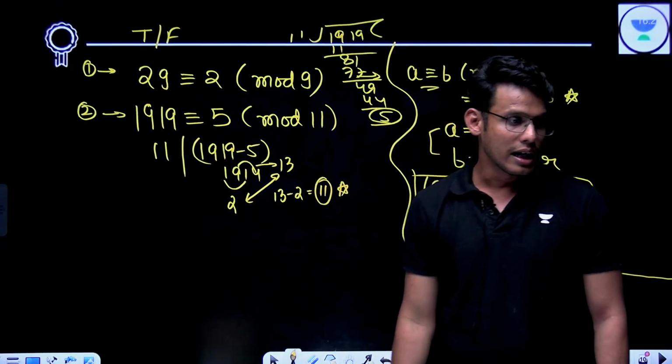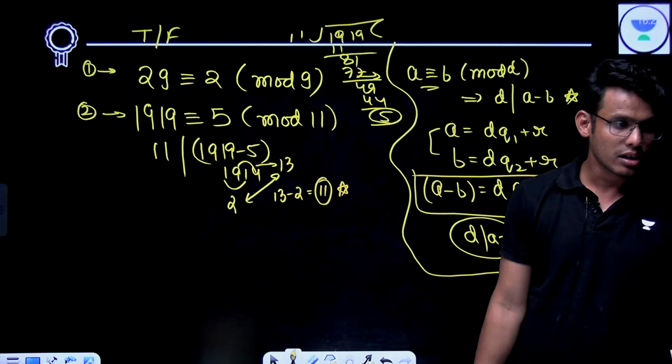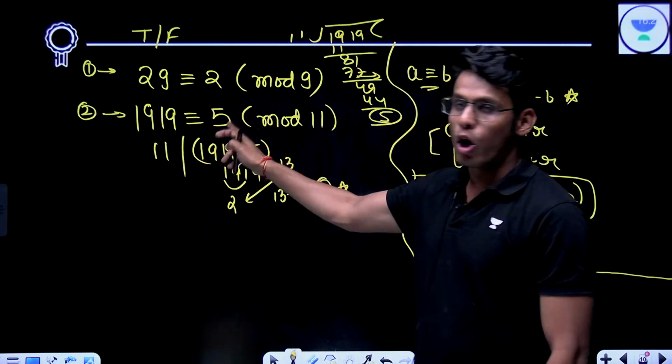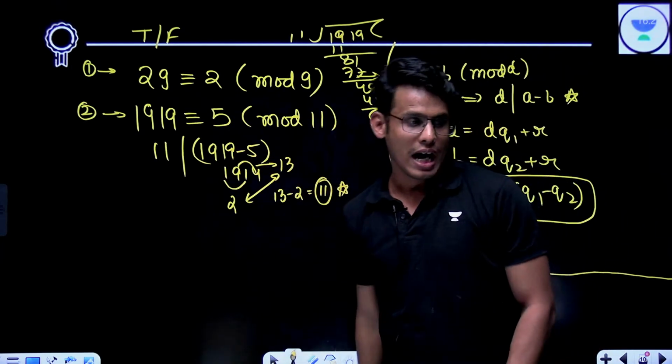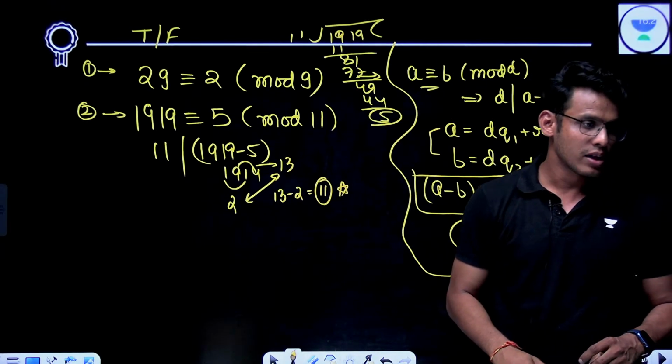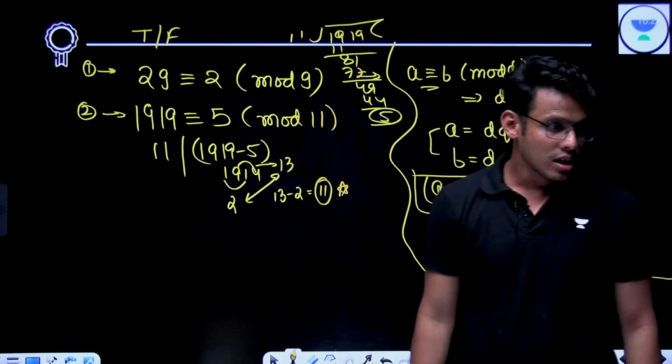Right? 1919 is congruent to 5 mod 11. I hope I am making sense, guys.